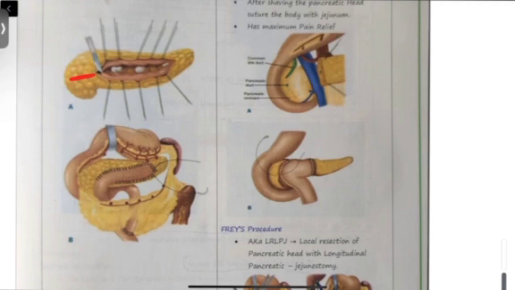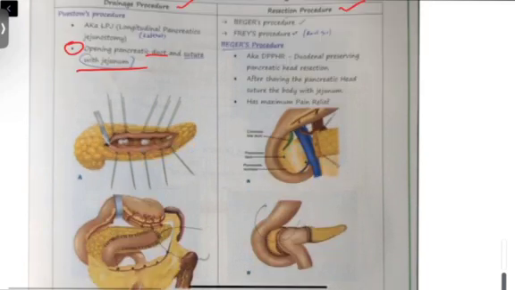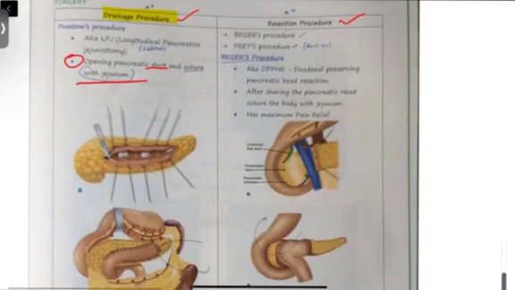Duodenum is already small and it is enclosing the pancreas, so there is no use of connecting it to the pancreas again. However, jejunum has most number of loops also, so it's easy to connect it to jejunum. Okay, so connect it to jejunum. So this is longitudinal pancreatico-jejunostomy, which is done as a drainage procedure in case of chronic pancreatitis.